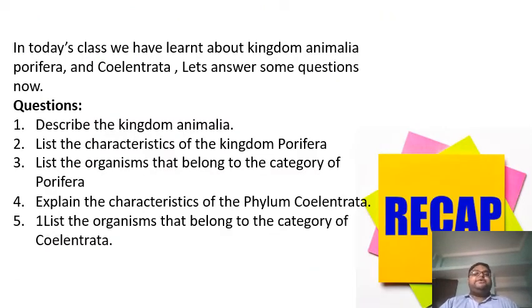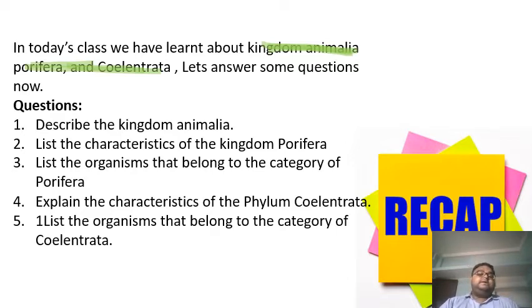So students, in today's class, what have we learned? We have learned about kingdom Animalia. We have also learned about Porifera and Coelenterata. So now let's answer some questions. Let's describe the kingdom Animalia. The kingdom Animalia contains organisms that are first of all eukaryotic, multicellular and heterotrophic, and most of the animals are motile.